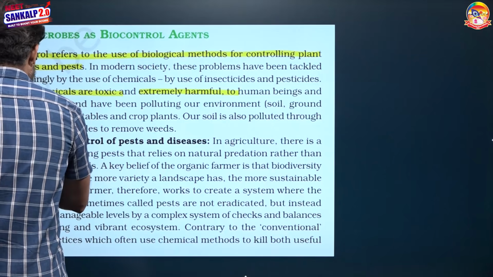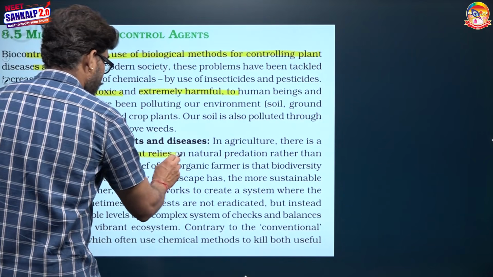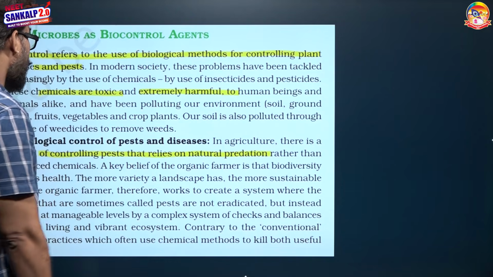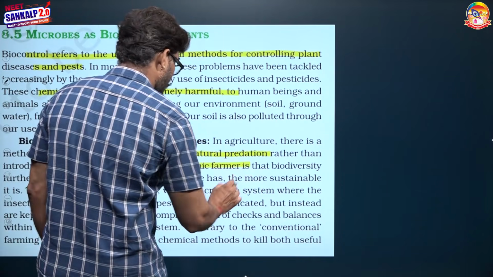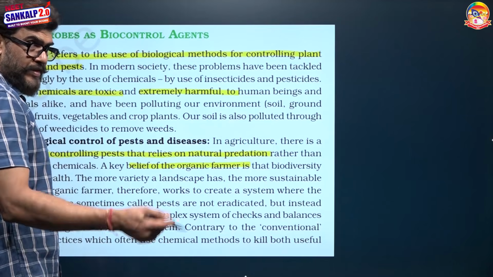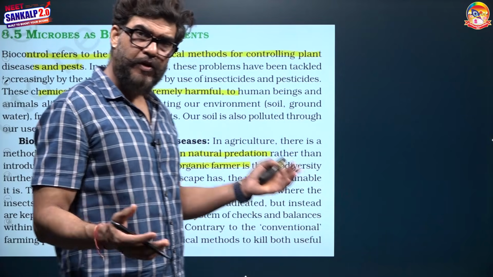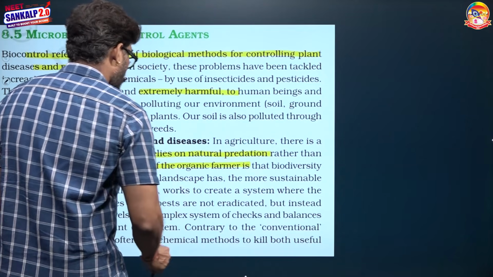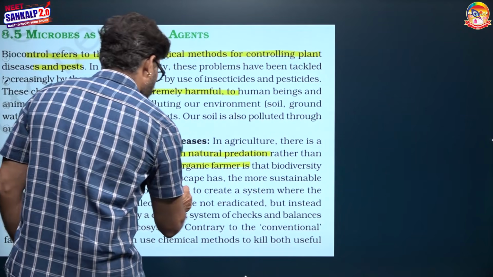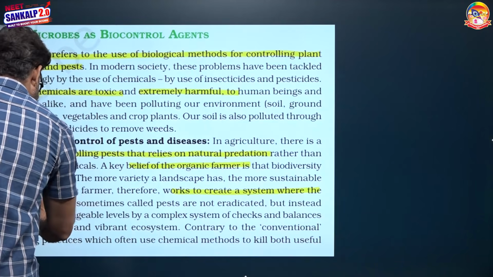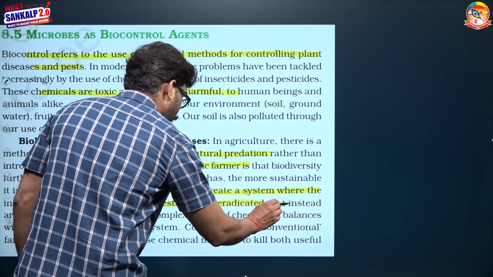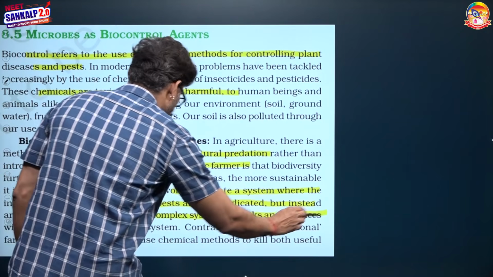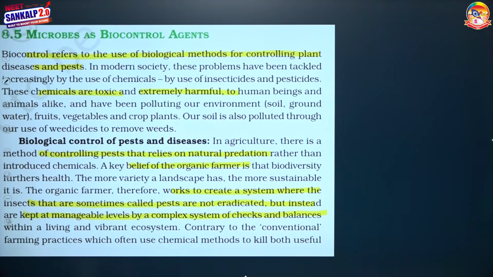In agriculture, controlling pests relies on natural predation rather than introducing chemicals. There is a belief in organic farming that biodiversity furthers health, meaning the more the biodiversity, the more balanced the system would be. Therefore, the organic farmer works to create a system where the insects that are sometimes called pests are not eradicated but instead are kept at a manageable level by a complex system of checks and balances within living and vibrant ecosystems.